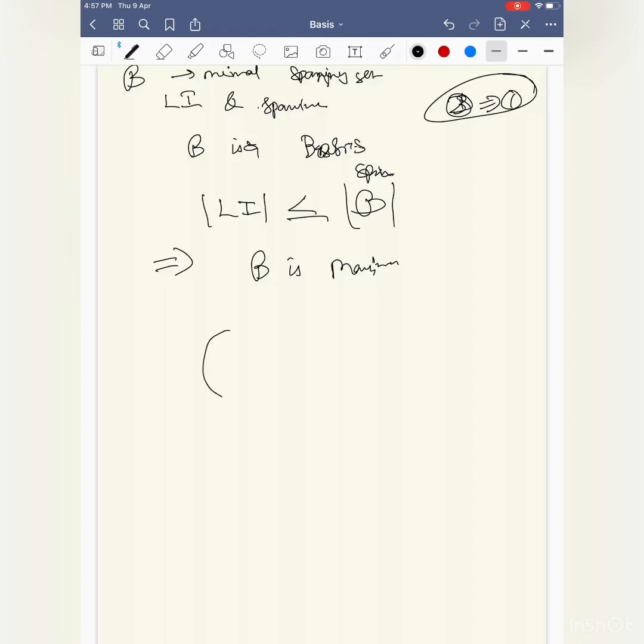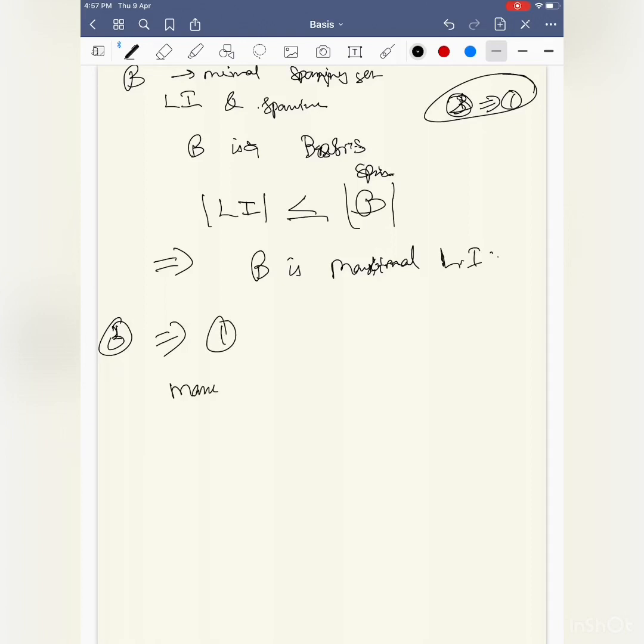If it were not maximal, there would be another vector which I can add to make it bigger, but that is a contradiction to the spanning basis. So this won't happen. So maximality comes in here, maximal linearly independent set. Now 3 implies 1.